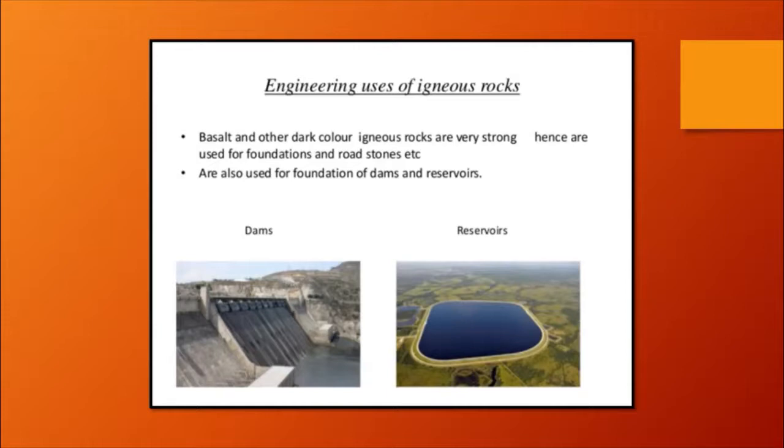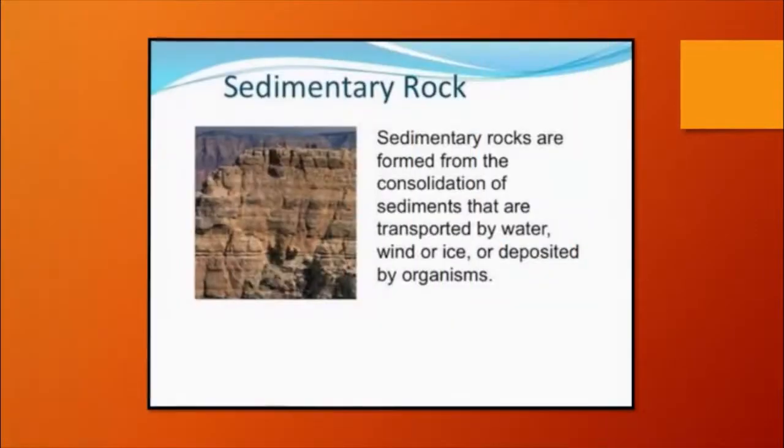Since the igneous rocks are the first to be formed, they are called primary rocks, and their formation depends upon the classification. The second most important type of rock is called the sedimentary rock.